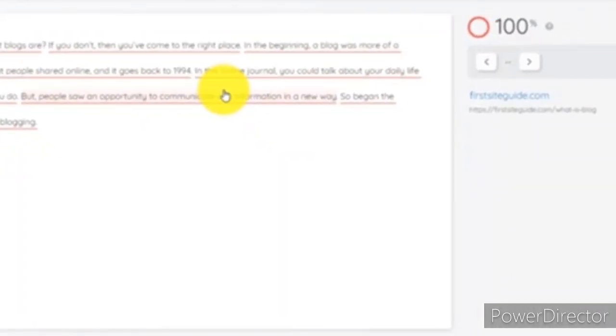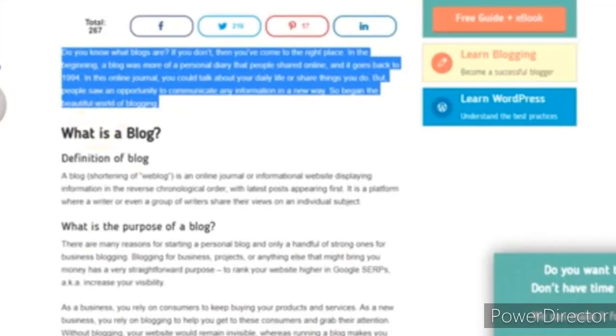There is one more website here, Qtex. This website is showing that it is 100% unique. That means this website is not fake at all.